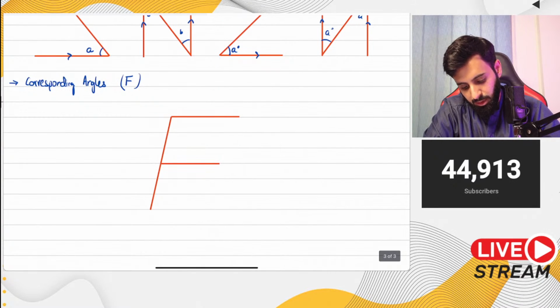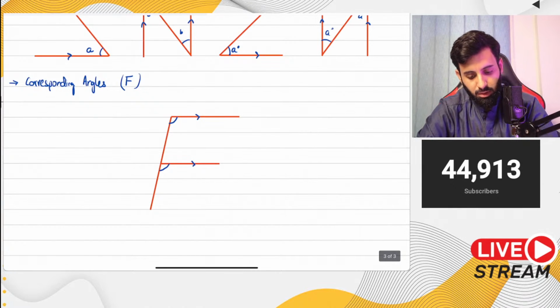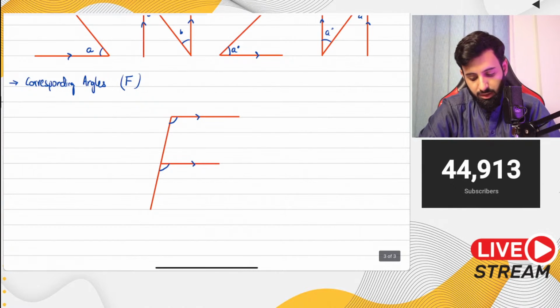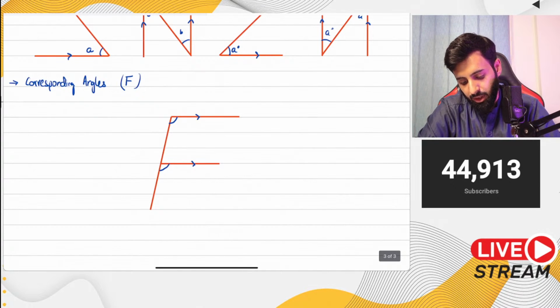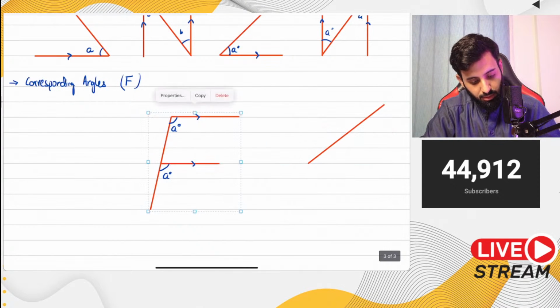so this angle will be the same as this angle, and only if you know for a fact that the two lines are parallel, okay. Please do not just randomly assume that the two lines are parallel. If you know for a fact that the two lines are parallel, only then will this property apply. So if this angle is let's say 8 degrees, then this angle will also be equal to 8 degrees. Now in bearing, this is how you can come across this property.